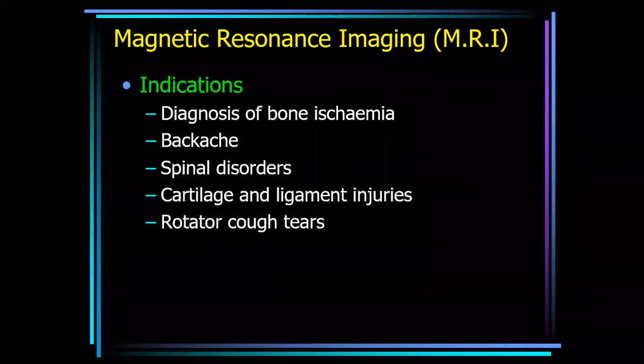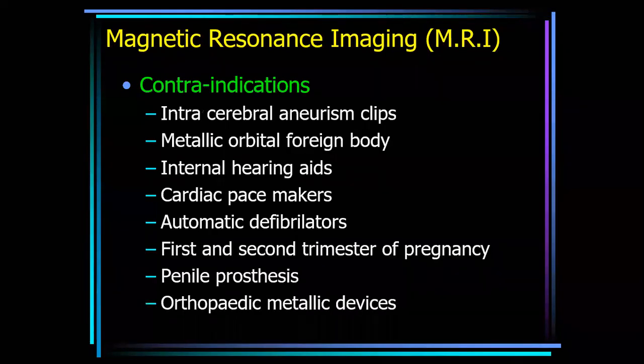Indications of MRI: diagnosis of bone ischemia, when there is suspicion of AVN, avascular necrosis. Backache: any patient himself demands MRI. MRI is much more diagnostic for backache. Then spinal disorders, and cartilage and ligament injuries, rotator cuff tear, shoulder joint injuries. In these injuries, the role of MRI is much more important.